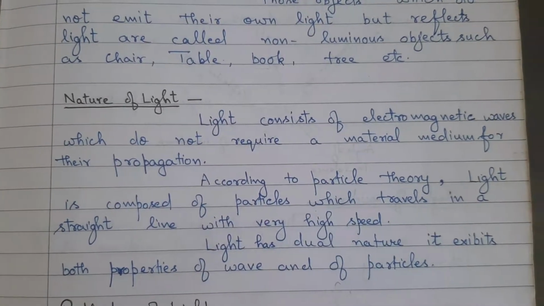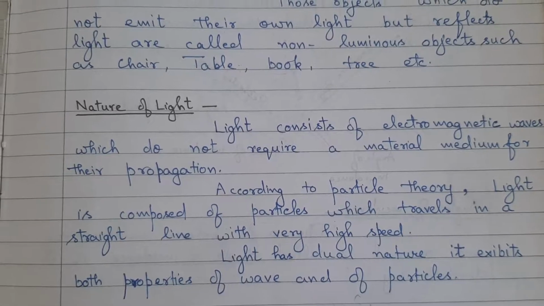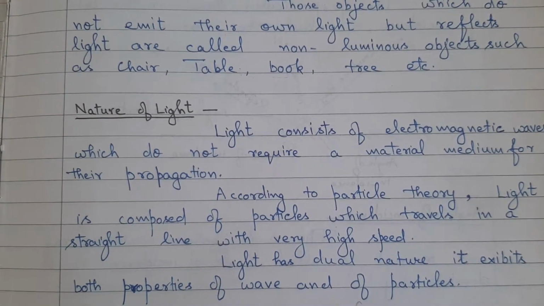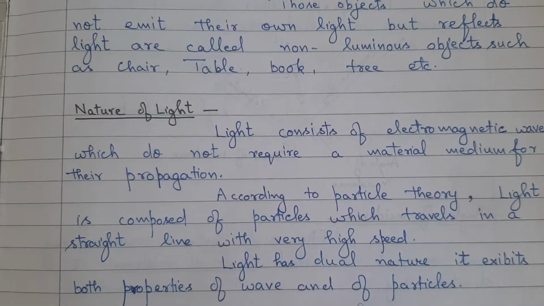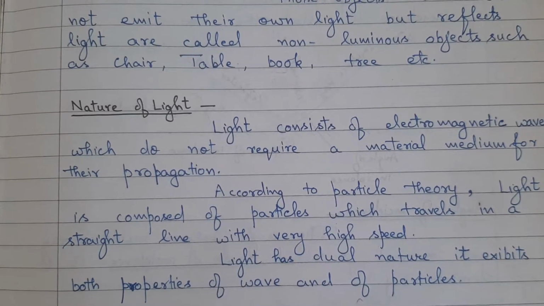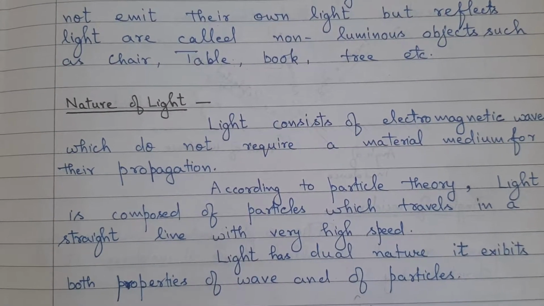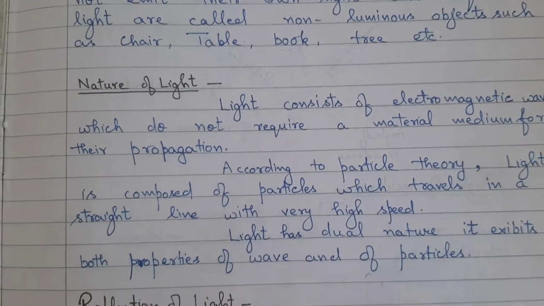Nature of light. Light consists of electromagnetic waves which do not require a material medium for their propagation. According to the particle theory, light is composed of particles which travel in a straight line with very high speed. Light has dual nature. It exhibits both properties of wave and of particle.